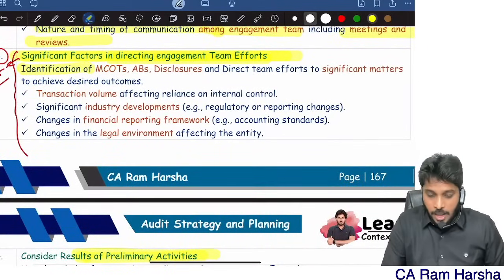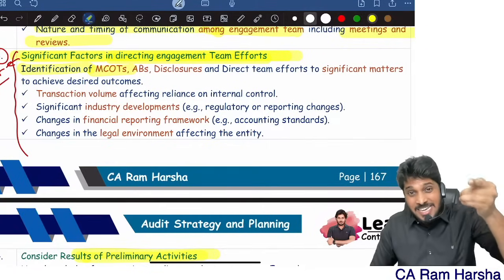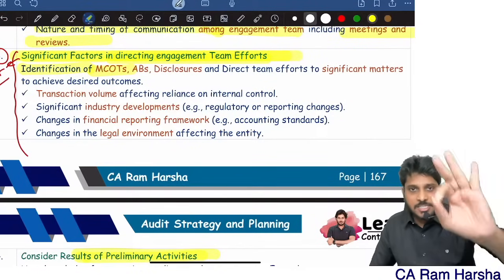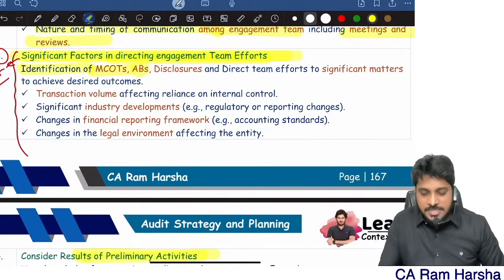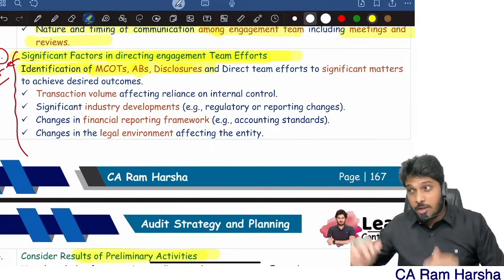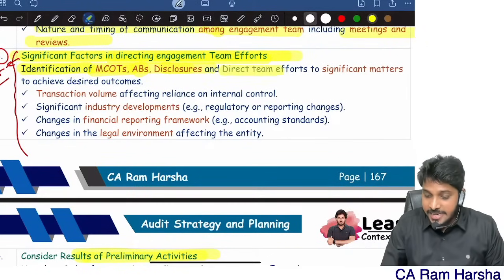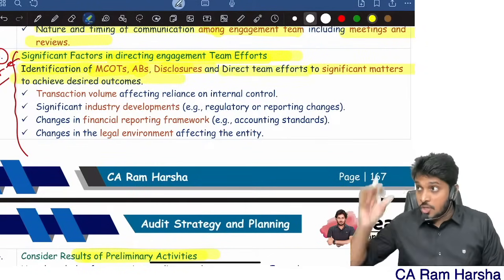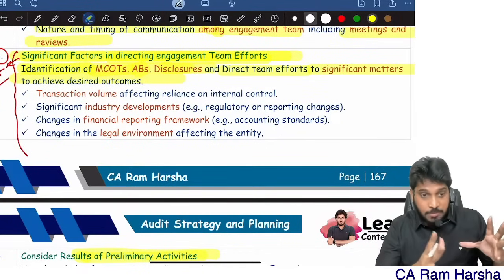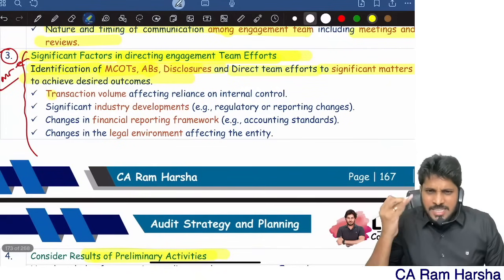Further, I will identify MCOT or SCOT: significant class of transactions, SCOT, MCOT, material class of transactions, both are the same. Material class of transactions, ABs, account balances and disclosures. Identify what are all the material transactions in this company, material balances and material disclosures, and direct team efforts to significant matters. Those significant transactions, significant balances are there, right? Give your team attention to those matters. Like what are significant classes of transactions?